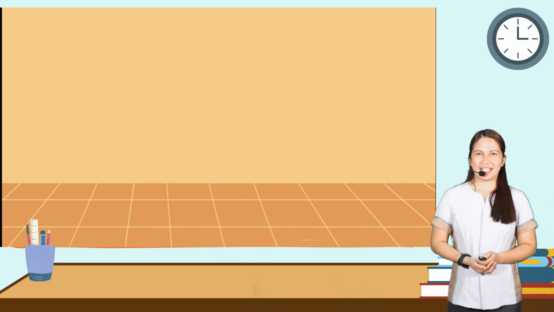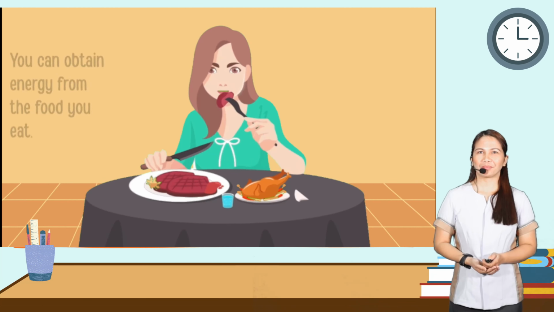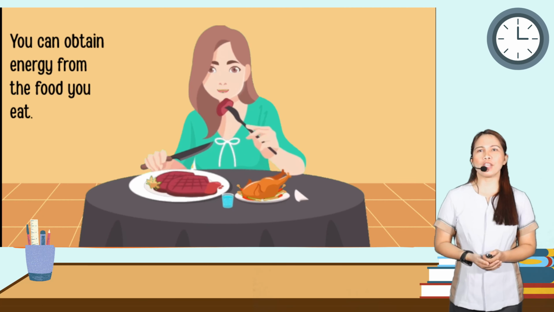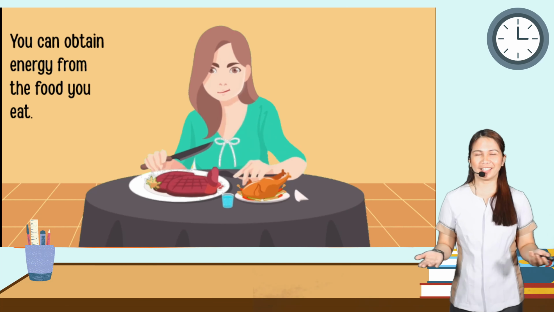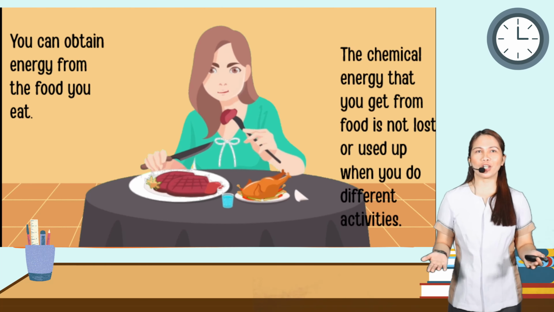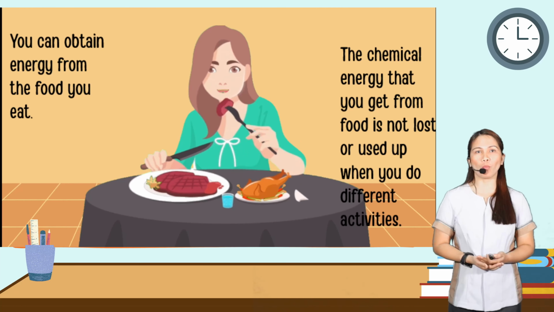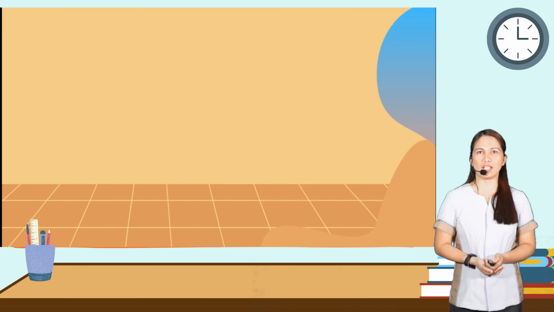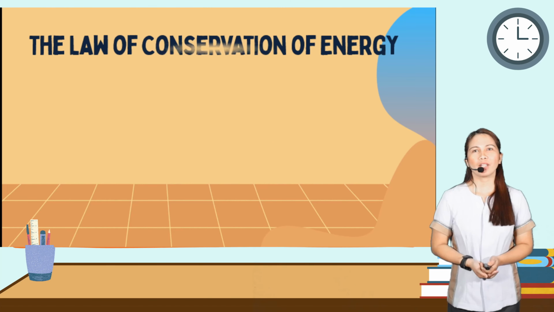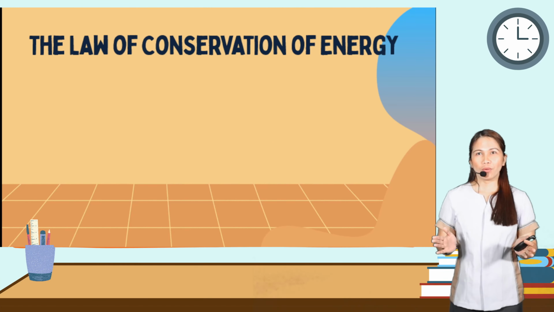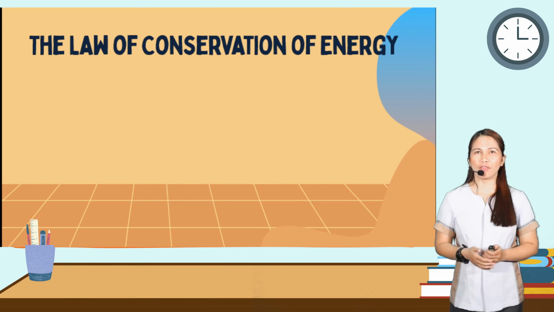So class, you can obtain energy from the food you eat, right? And the chemical energy that you can get from the food is not lost or used up when you do different activities. So now, what is the law of conservation of energy?